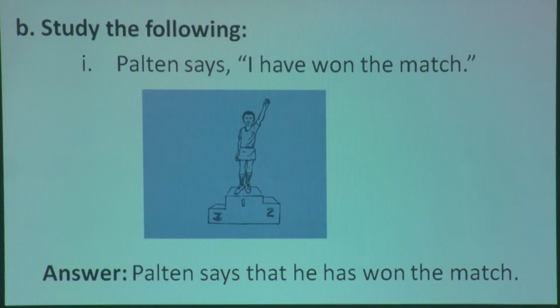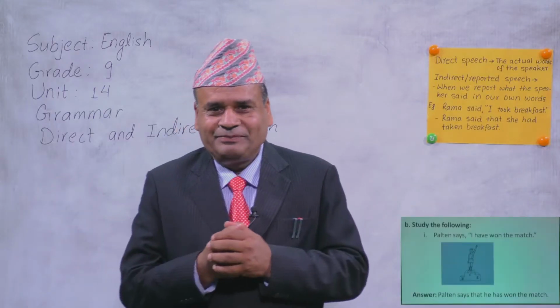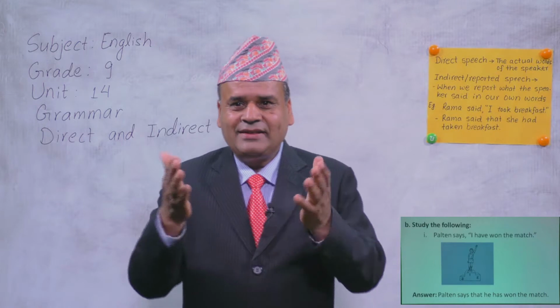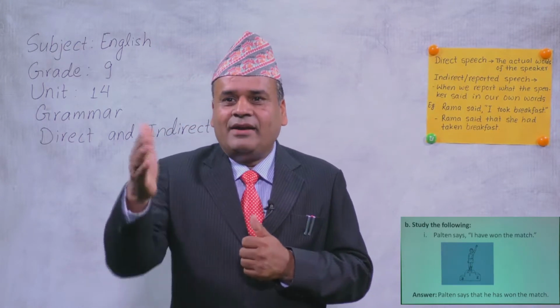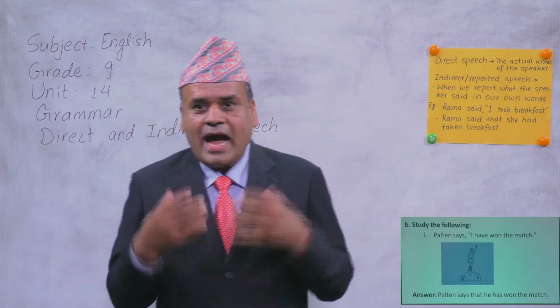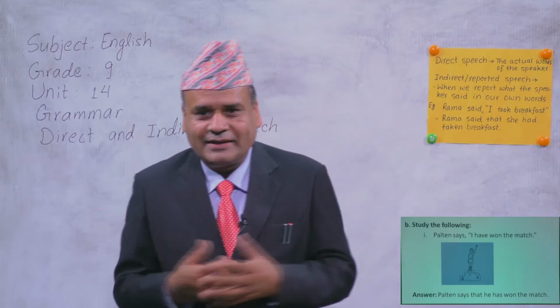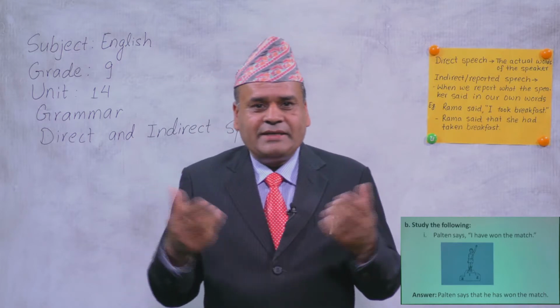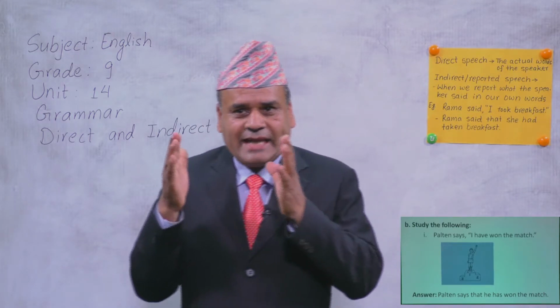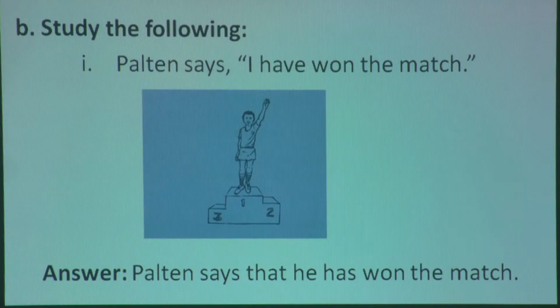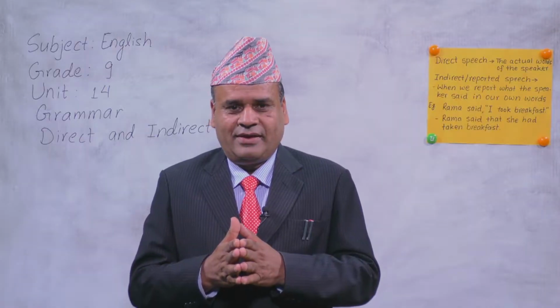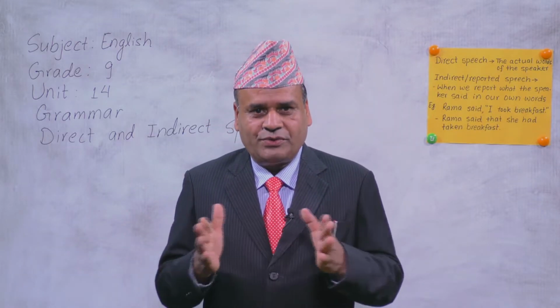Okay, so what changes do you find? Do you find the change of tense here? Obviously not, because the reporting verb says is in present tense. And okay, there is the change of person. I, who is I? Paltin is I. So Paltin is a boy. So we change that I into he. Okay, Paltin says that he has won the match. No change in tense. Okay, dear students, I hope you understood this.